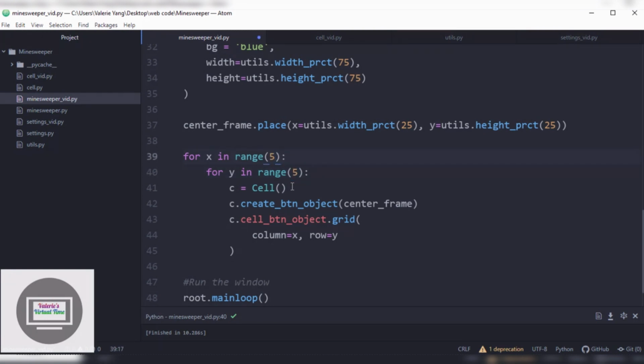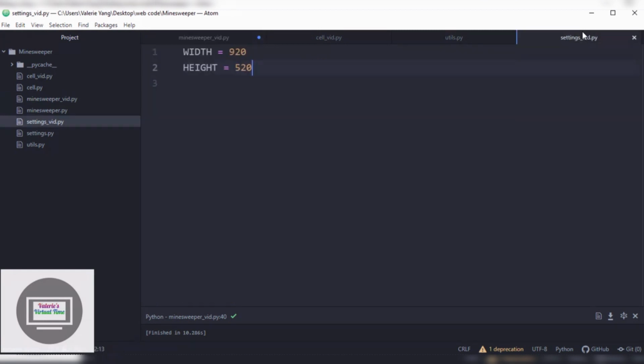The next thing we're going to do is... Actually, this is actually going to be Y, apparently. This is going to be X. And really, I guess it doesn't really matter what you put it as because, again, it's going to be the same number unless you do 5 and 6 or something like that, which I don't want to do. Now, you see how we have random numbers here? We're going to make it easier for us. We're going to make a new one right here called grid size.